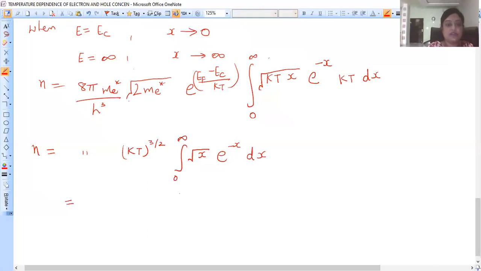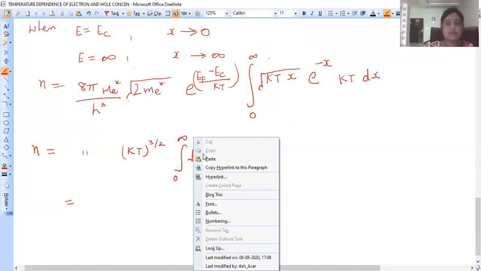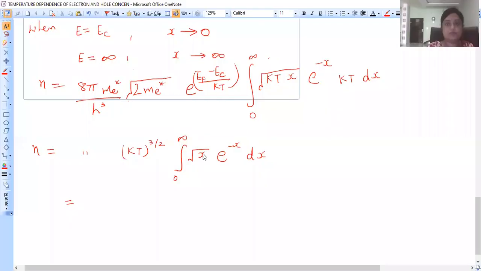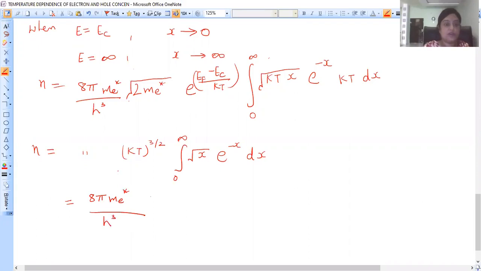The value of this integral is under root of pi by 4. So I can write small n as 8 pi m star over h cube, 2 kT raised to power 3 by 2, and the value of this integral is square root of pi by 4. So this is n.